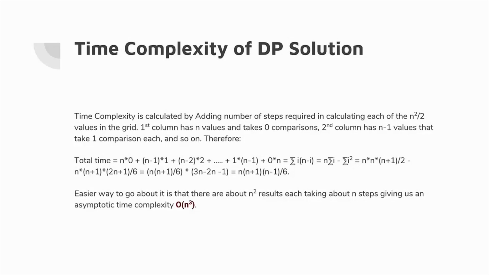So finally, let's analyze the time complexity of this solution. So we have got n squared over 2 subproblems, and we are taking about n steps to solve for each single subproblem. So we end up with a total of almost n cubed steps and that's our asymptotic time complexity. Now you can see that the constant factor for this would be significantly low, because first of all we have half of that value.